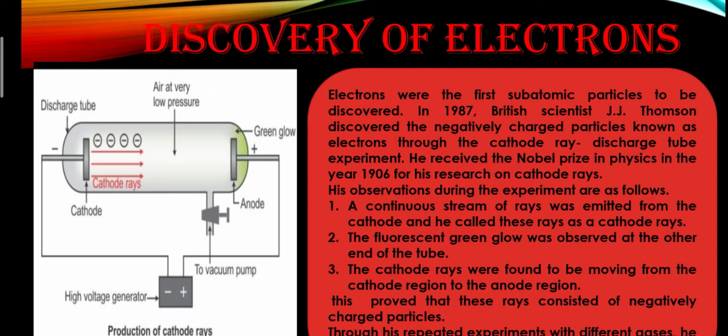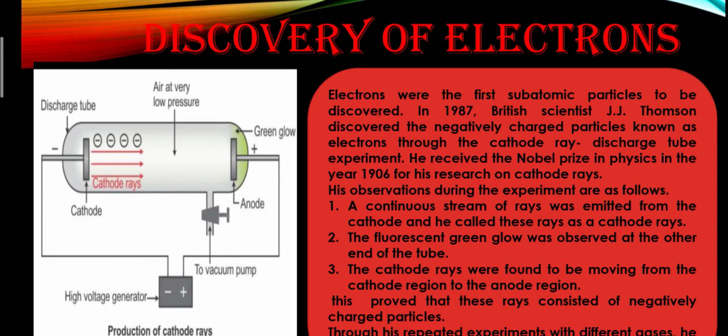After supplying the current, the observation made by J.J. Thomson was that a continuous stream of rays was emitted from the cathode, and he called these rays cathode rays as they emerge from the cathode. A fluorescent green glow was observed at the other end of the tube. You can see the green glow behind the anode. The cathode rays were found to be moving from the cathode region to the anode region, and this proved that these rays consisted of negatively charged particles.